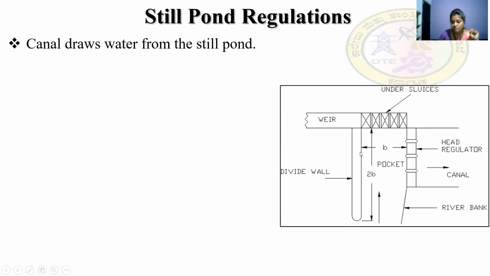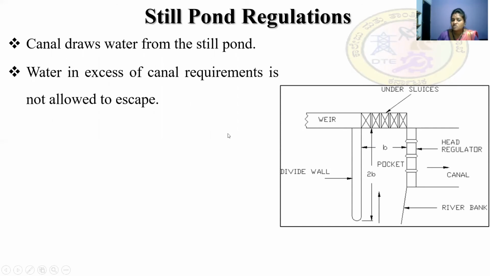When the divide wall is provided, the water fluctuation is reduced to a certain extent, and the water entering the canal is made relatively still with the help of the divide wall. The water in excess of canal requirement is not allowed to escape under the sluice. These are the sluice gates of the weir. So the excess water is not allowed to escape under the sluice.